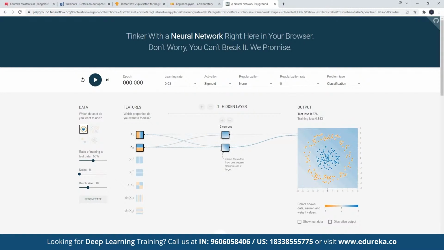On the right side, I'm having the complex data. Here you can test out by selecting the number of neurons. Here I'm getting one neuron, and I can set various parameters of my deep learning model by specifying activation, regularization, the type of problem, the learning rate and so on. I can begin my training by clicking on this play button.